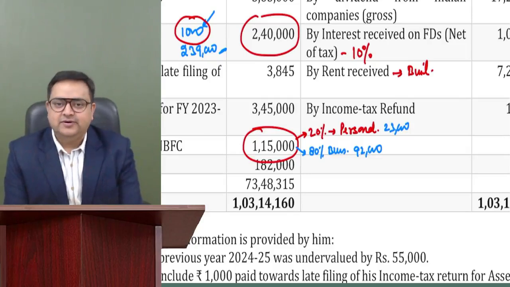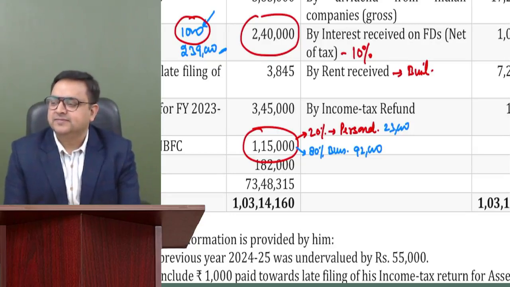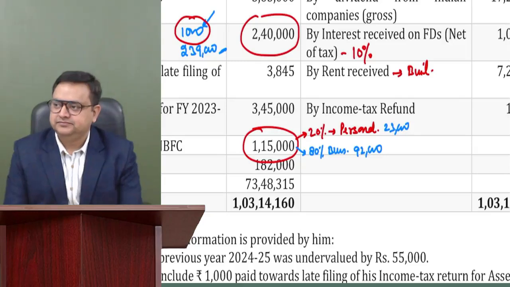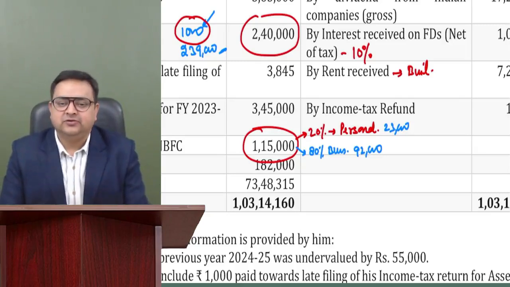Harshal is saying 92. Amar is saying 115. Raju sir is saying no TDS.